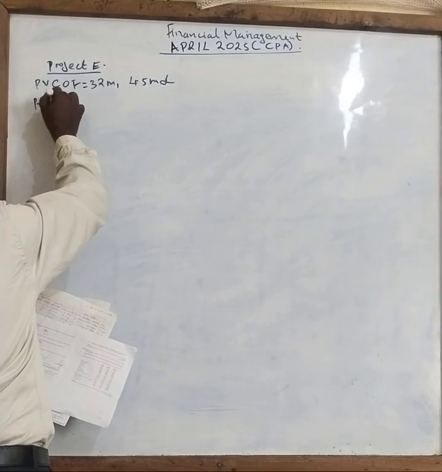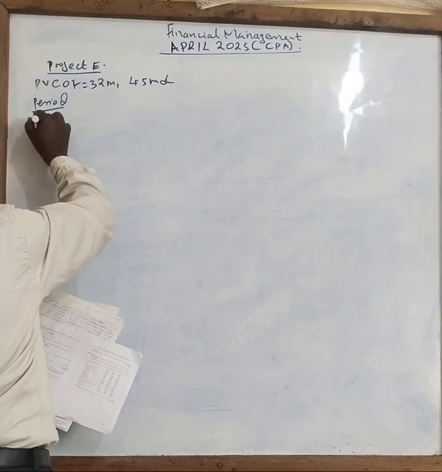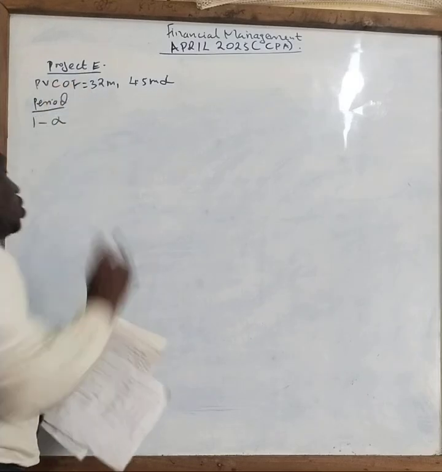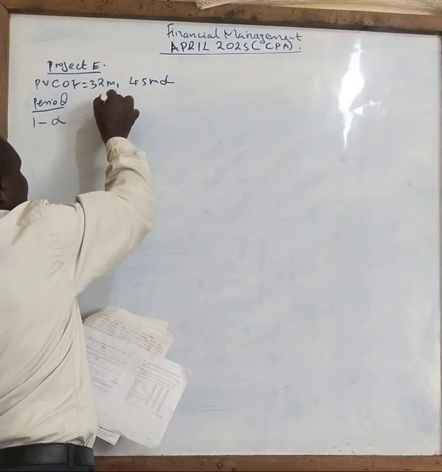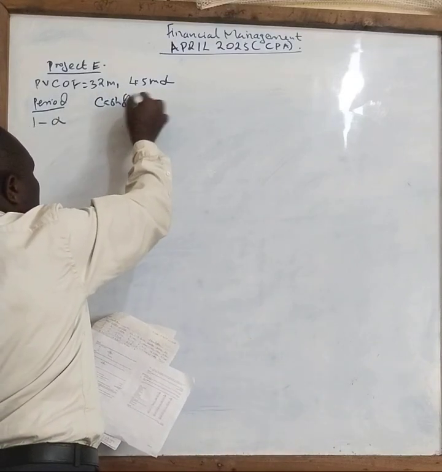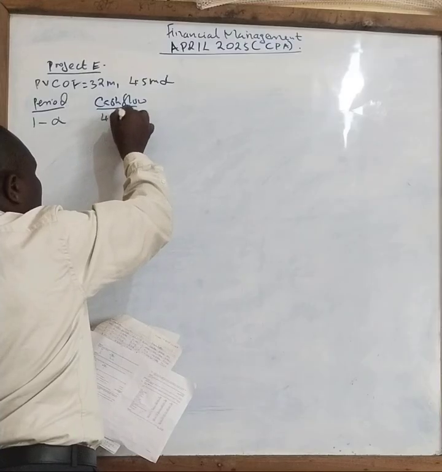We can say period here. So the period here is from year 1 to perpetuity. We don't know to which year. So it doesn't have the end. Then we have been told it will give us the cash flow of how much? 4.5 what? Million.